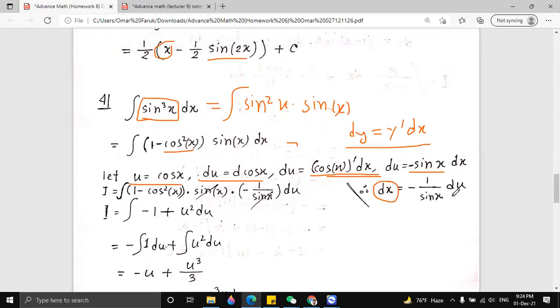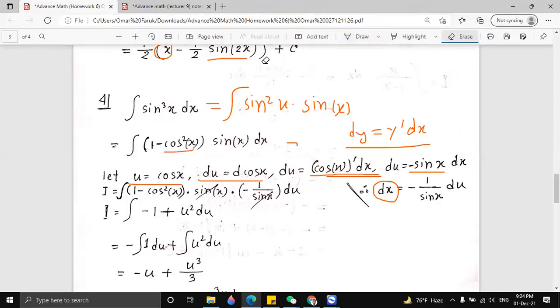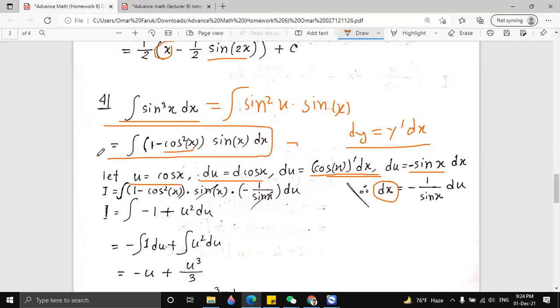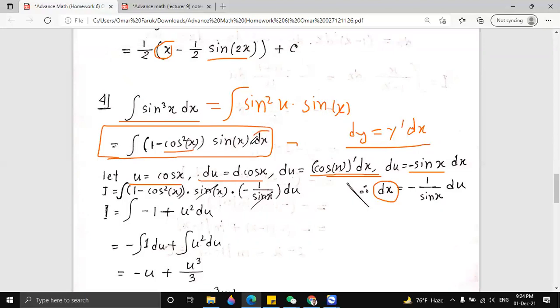Okay, now let's go back to our main integration. It is the integration of sine cube x dx. Here, if we replace this dx, dx is equal to minus 1 by sin x du, right? So if I replace this dx, then I can just cancel sin x, because they are multiplied. See here, they are multiplied. So I can cancel sin x.